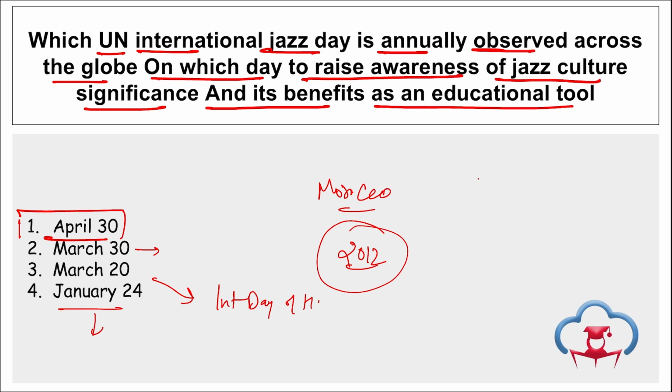Coming back, remember we saw who observed this. It is observed by this day, that is your UN International Jazz Day is observed by Morocco, or to be precise, which city? Tangier of Morocco. Right? And it is the first time a city of the African nation is hosting this. Right? And this day is chaired and led by UNESCO's Director General Audrey Azoulay and Herbie Hancock. Right? Take a note of this. And for the first time, this was observed in 2012.